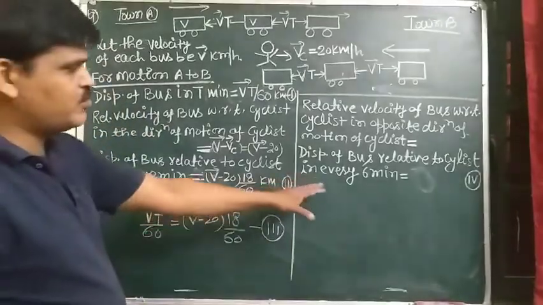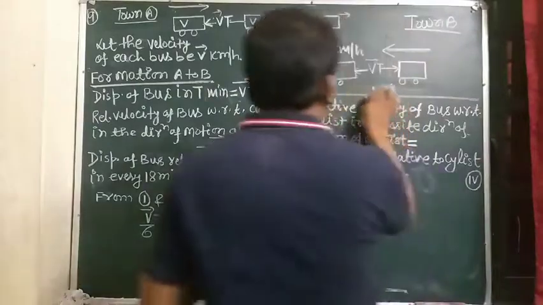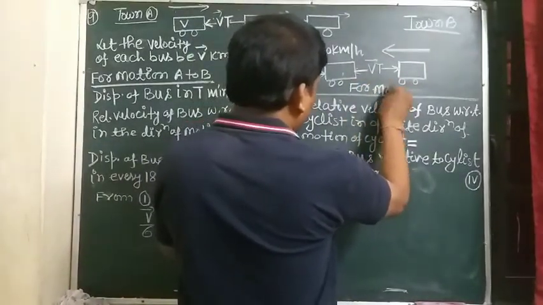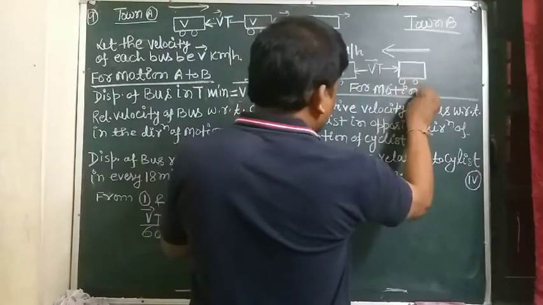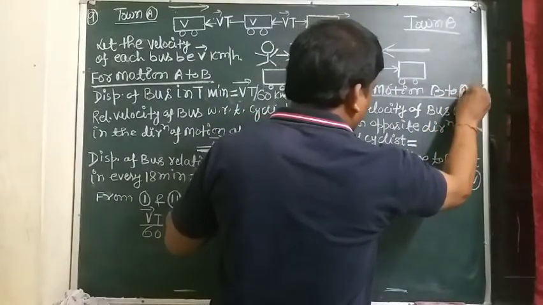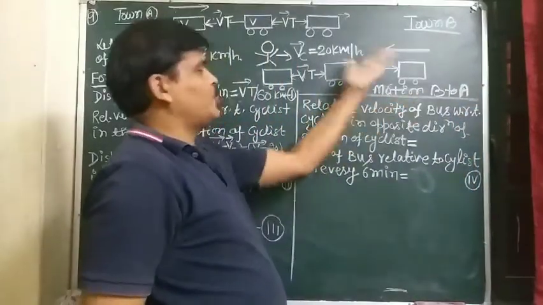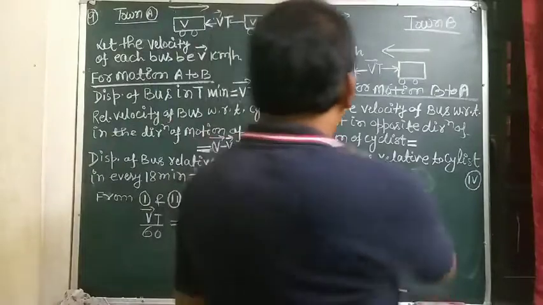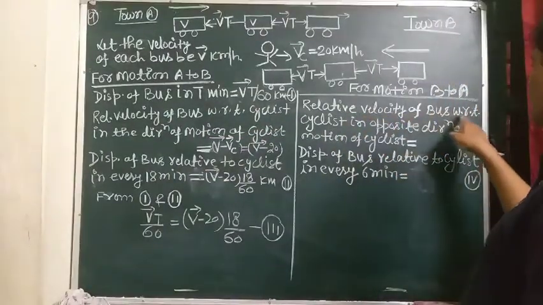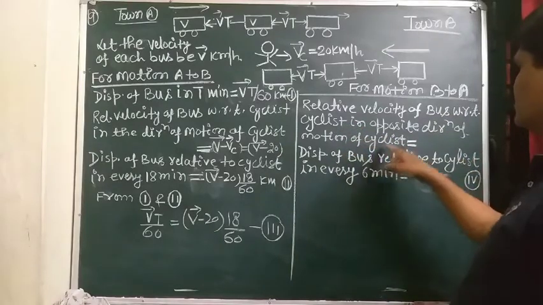In the same way, students, for motion B to A, relative velocity of bus with respect to cyclist in the opposite direction of motion of the cyclist.